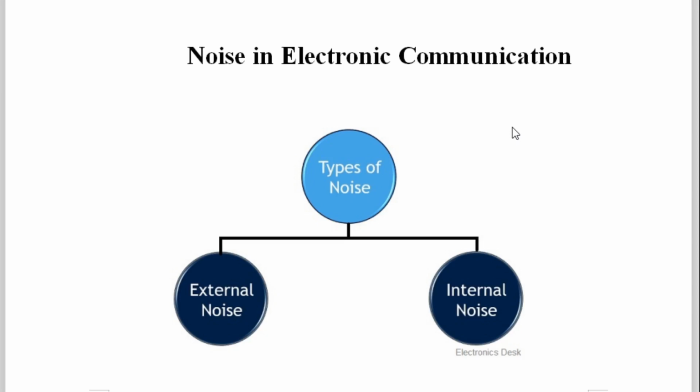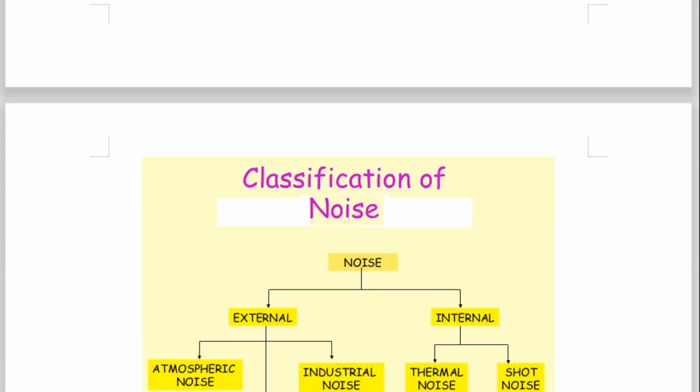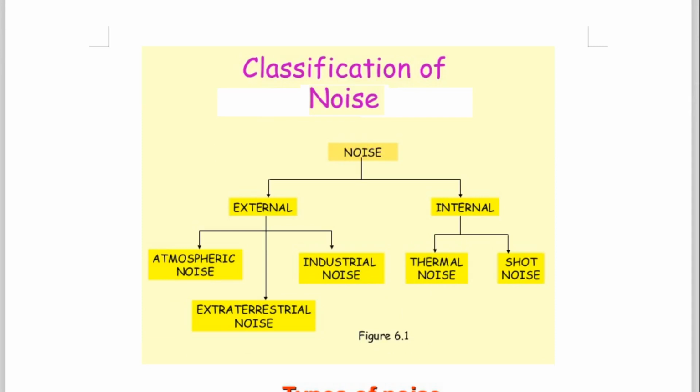As discussed in the second lecture on the block diagram of a communication system, types of noise are basically two: external noise and internal noise. So now we are going to study all the different types of noises.